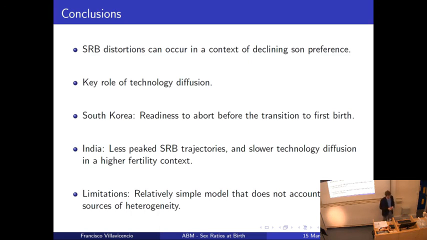Of course, this model has some limitations. I would say that the biggest limitation is that it's a relatively simple model, that we are not accounting for heterogeneity, so we are not distinguishing between social status, socioeconomic status, or regions.